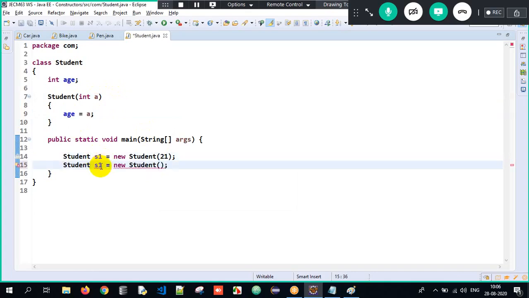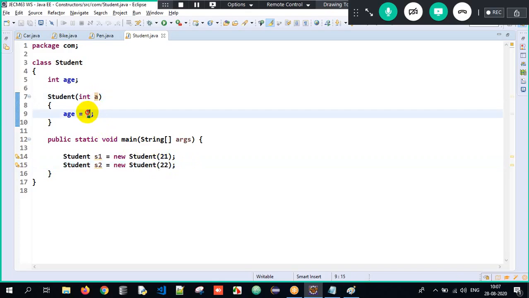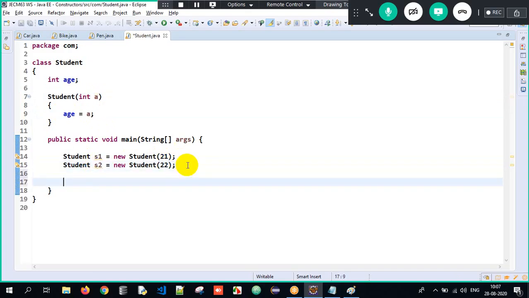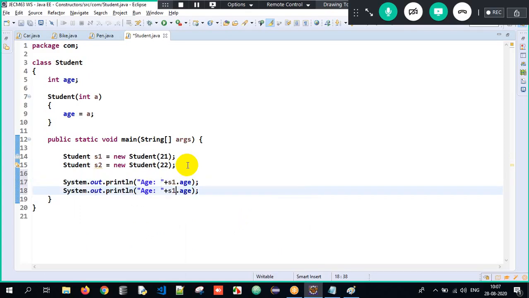Similarly, when I create one more object s2 and I pass 22, what happens? 22 I am passing to A, and that 22 is getting stored into age of which object? The s2 object. So two objects got created, two instances got created, two copies got created. Therefore, I can easily print it as age colon plus s1.age. This is student 1's age, and simultaneously I can print student 2's age as well. I can directly print it as s2.age here.